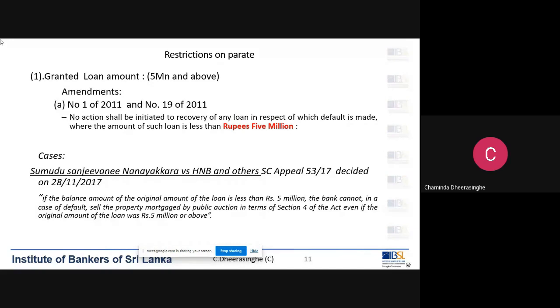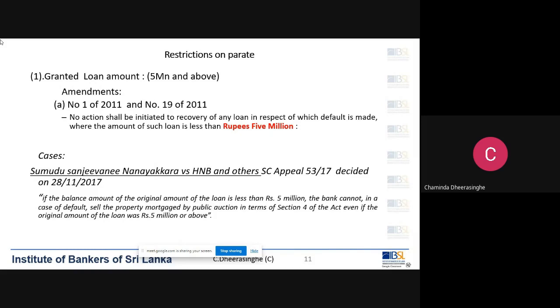Example number 3: we have granted a loan of 7 million, and the loan is in default. Today the capital outstanding is 5.1 million, interest 500,000, total outstanding 5.6 million. We can go Parate. That is the law as of today, as per Sumudu Sanjeevani Nanayakara versus HNB. So the law has now changed.